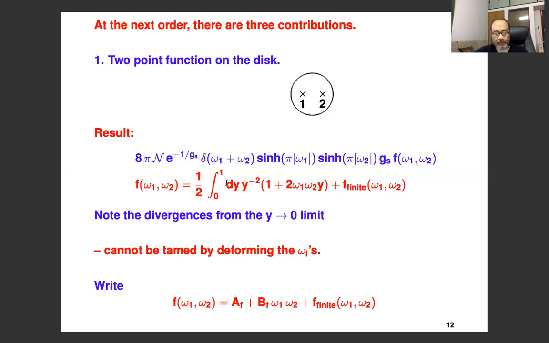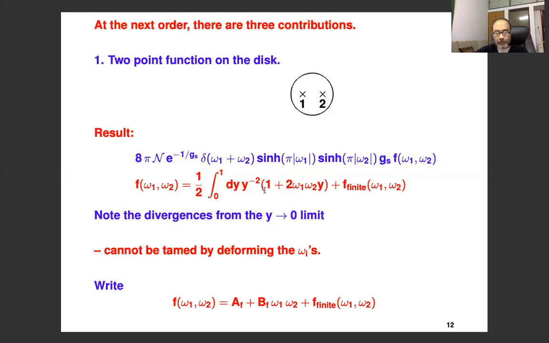This divergence comes from the y goes to 0 end. The y here essentially is the distance of one of the vertex operators from the boundary. So the y goes to 0 divergence is when one of the vertex operators approaches the boundary. Now you see that this exponent here doesn't depend on any energy, and that has to do with the fact that open strings do not carry continuous energy or momentum. So this exponent is fixed. This means that we cannot tame these divergences by simply deforming the omega i's. You really have to tackle these divergences head on and not via analytic continuation.